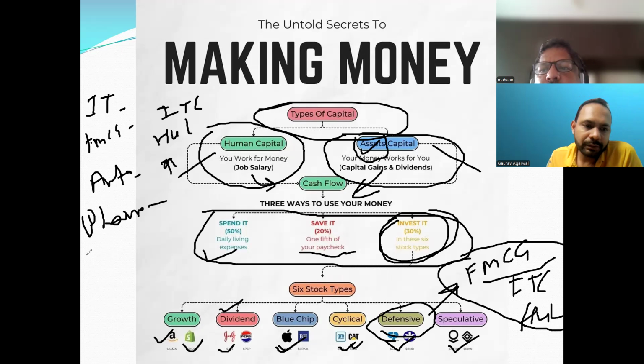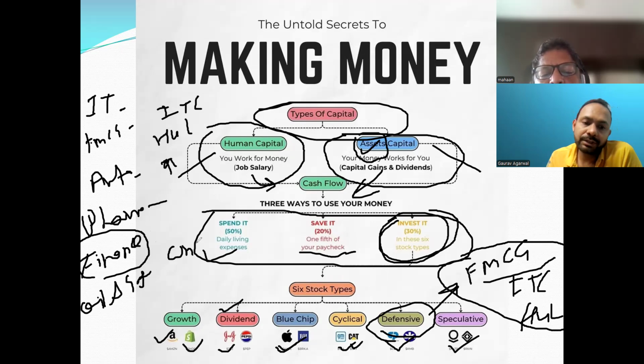And then we have finance, like financial institutions or banks: HDFC Bank, ICICI Bank, Muthoot Finance, Chola Mandalam, Ram Finance. Then we have the oil and gas category, in which we have ONGC and Reliance.